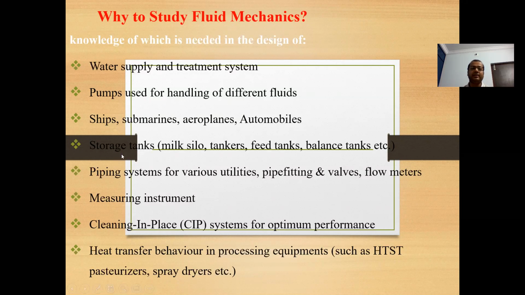For instance, in storage tanks like milk silos, tankers, feed tanks, balance tanks, etc., we are using the application of fluid mechanics. Piping systems for various utilities like pipe fittings and valves, flow meters, everywhere we are using fluid mechanics. Also for measuring instruments, basically for measuring pressure. Then heat transfer behavior in processing equipment such as STST, pasteurizers, spray dryers, etc. So these are the applications of fluid mechanics.